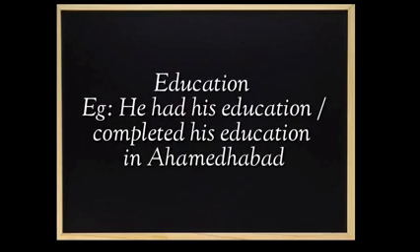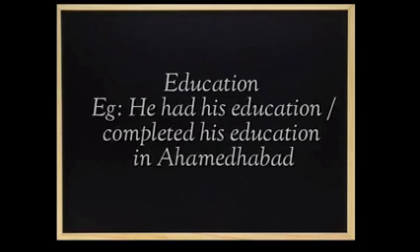Okay. Then we have hints like education. There also we have to check whether it is he or she. Had education or completed education. For example, here we can say that Gandhiji or he had his high school education in Ahmedabad. Clear? Or he has completed his high school education in Ahmedabad.